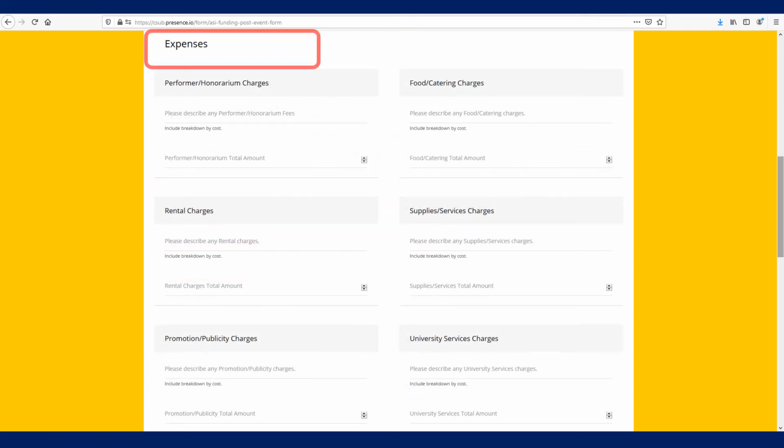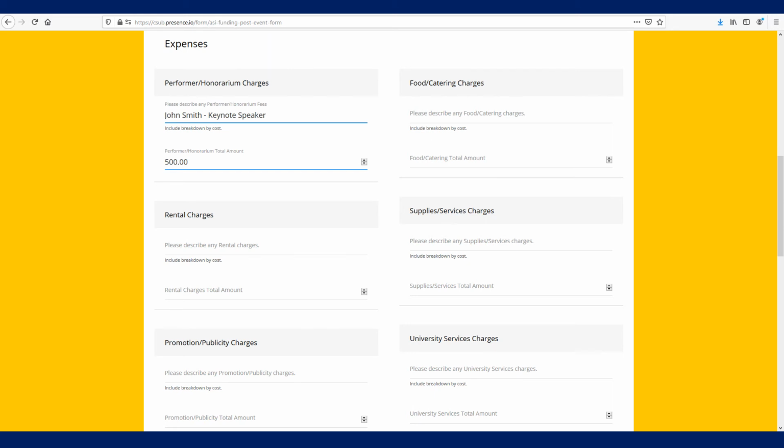The expenses area is just like the same area in the funding request form, except that you are putting the actual charges instead of expected charges. You will be asked later to upload copies of all of your receipts relating to the funding request. If the amount spent was less than what was requested, ASI will take back the unspent funds. In the expense section, include information about how the money was spent and how much was spent. The club does not need to report any costs here except those paid for with ASI funds.